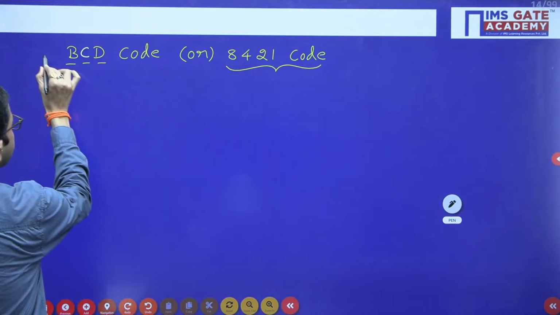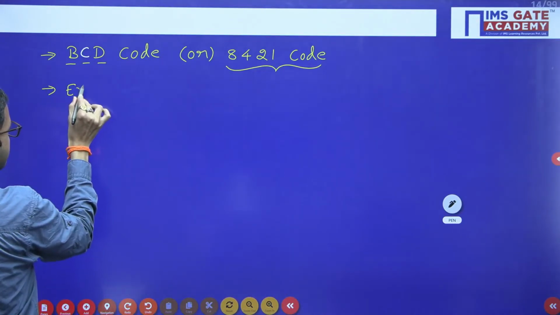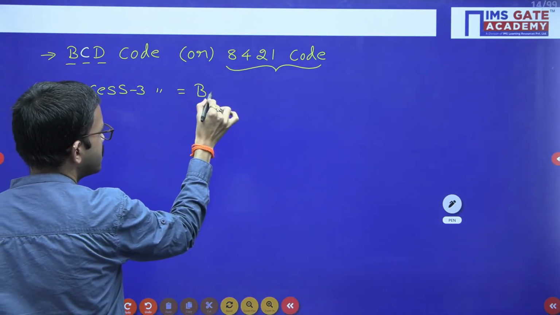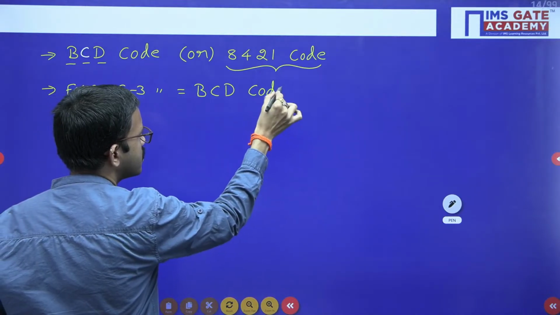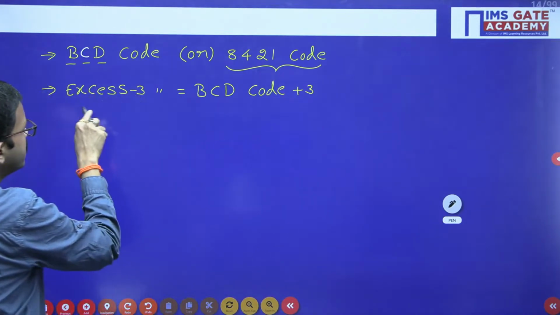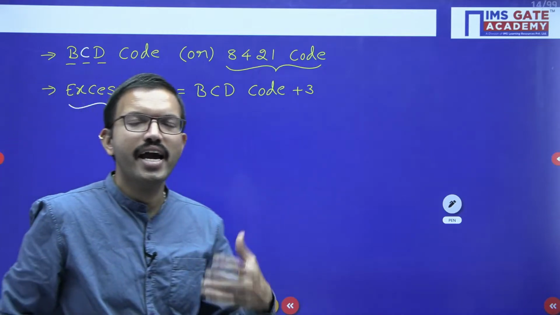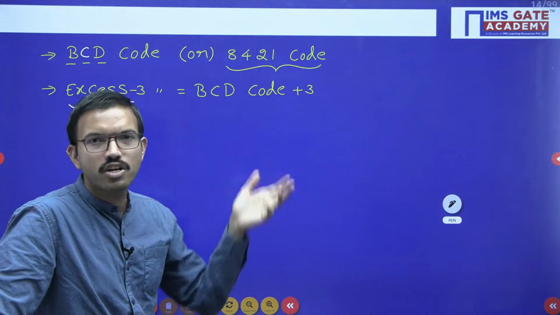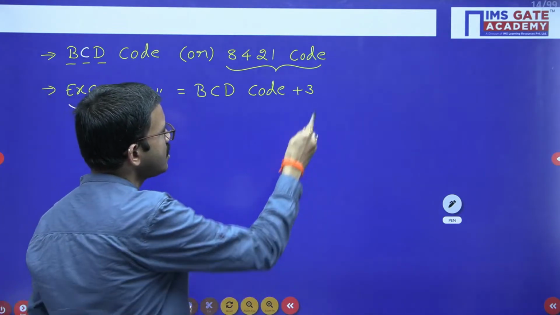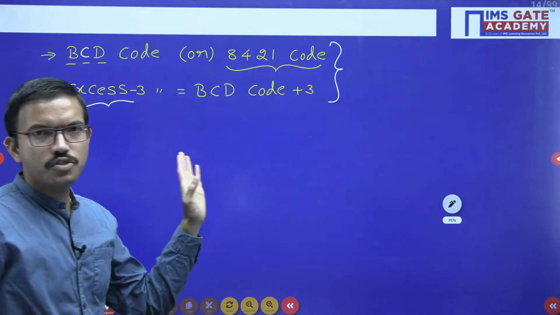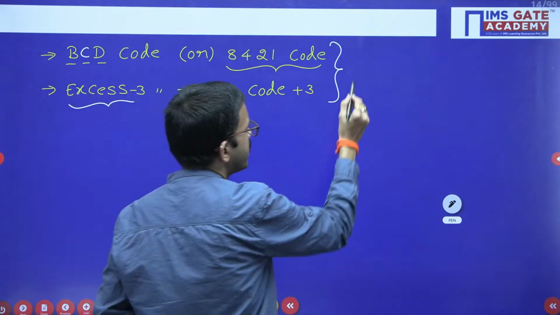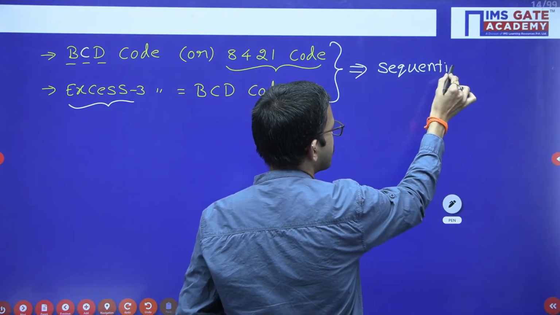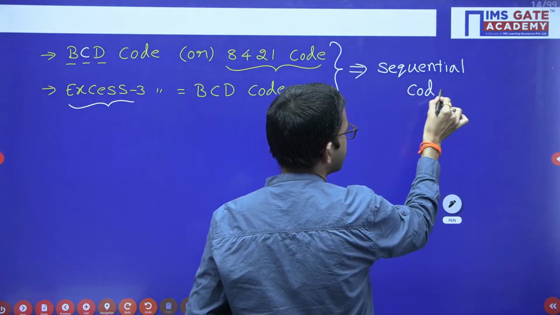Next, coming to the XS3 code. XS3 code is nothing but whatever BCD code you are getting, just add 3. BCD code plus 3. You can observe here XS3, 3 already has been in excess, right? So that's why you are representing the code in such a way that 3 you have already included. Just like the BCD code, XS3 code we are using for decimal digits. These two are the examples of sequential code.